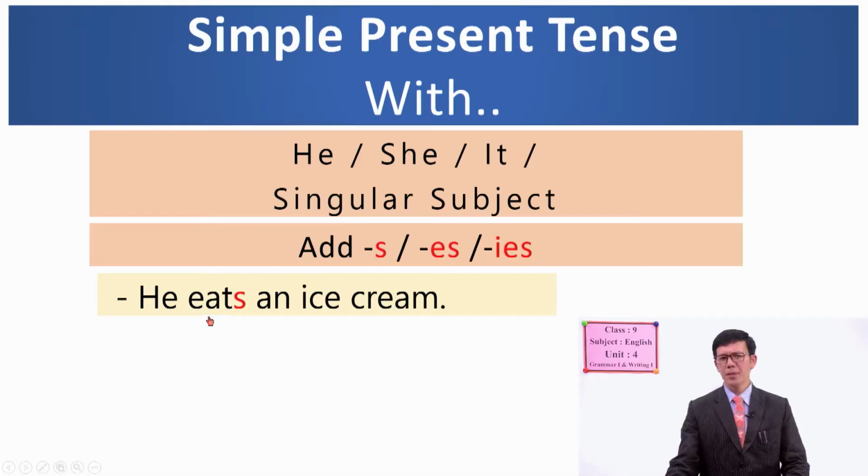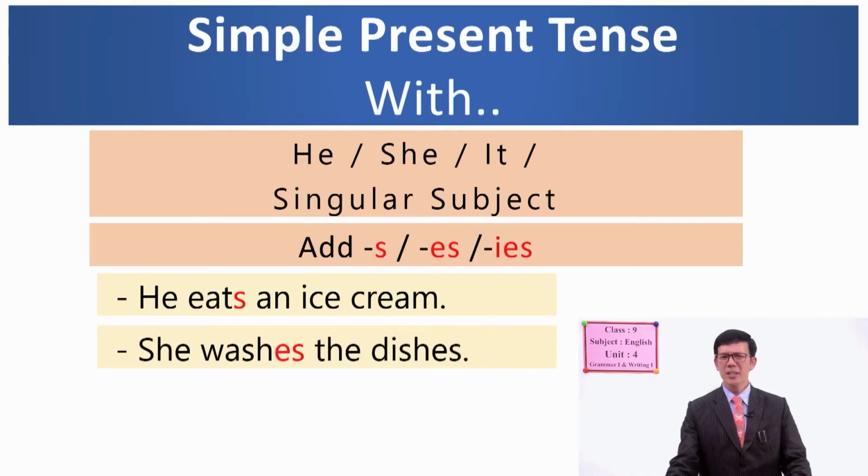Look, this eat is a verb and this he is a singular subject. So with the singular subject, we change the verb and that is, he eats. He eats an ice cream. Good. Now look at another one. She washes the dishes. Please look, we add es after the singular subject she. She washes the dishes.